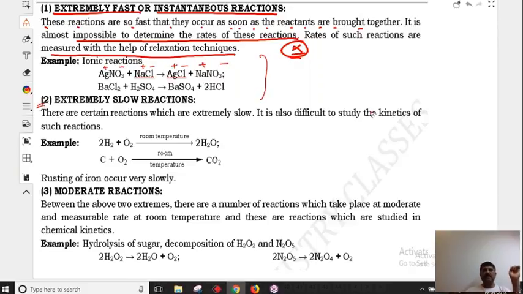Second is extremely slow reactions. I know once I asked you where the water on the earth has come from. Can you answer me? How did we get water on the earth?